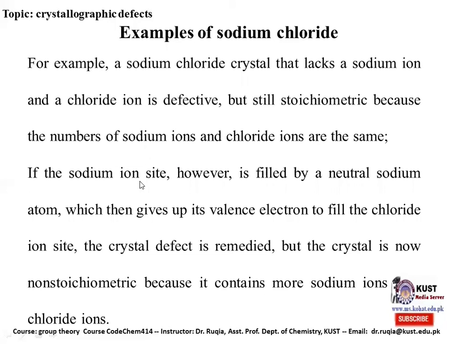If the sodium ion site, however, is filled by a neutral sodium atom, which then gives up its valence electron to fill the chloride ion site, the crystal defect is remedied. But the crystal is now non-stoichiometric because it contains more sodium ions than chloride ions. This means that if the sodium ions are replaced by neutral sodium atoms, it will lead to the synthesis of a non-stoichiometric sodium chloride crystal.